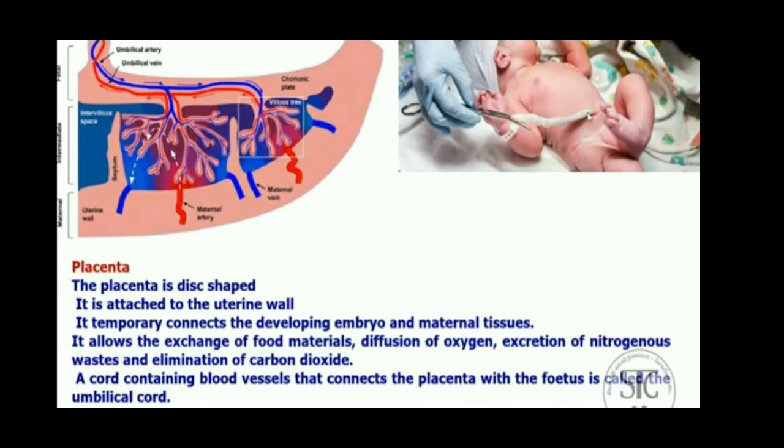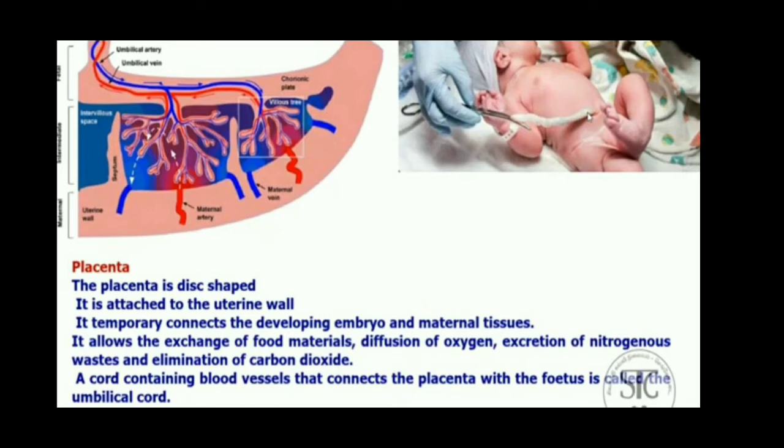A cord containing blood vessels that connects this placenta with the fetus is called umbilical cord. So, this is a cord-like structure connecting the placenta with the fetus, called umbilical cord.